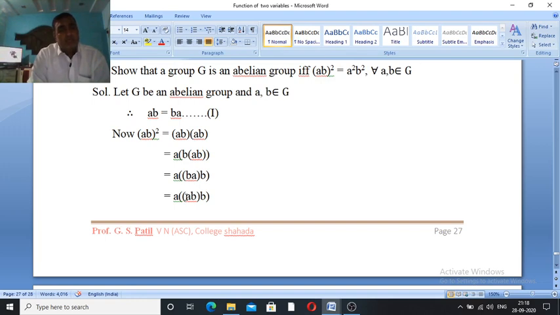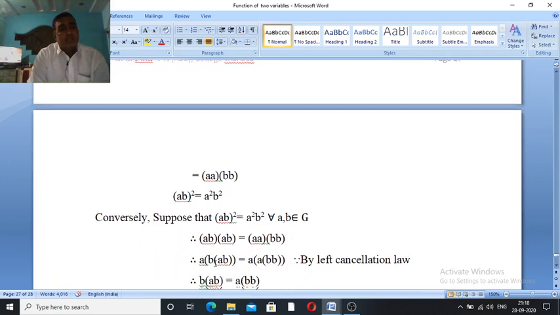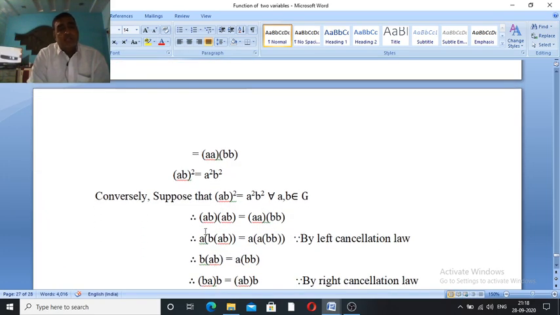Therefore, BA is equal to what? AB, from equation 1. Into B. Therefore, A into A, B into B. By law of indices, A square into B square. Therefore, AB square is equal to A square into B square.